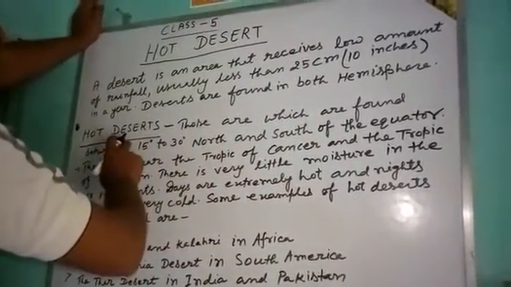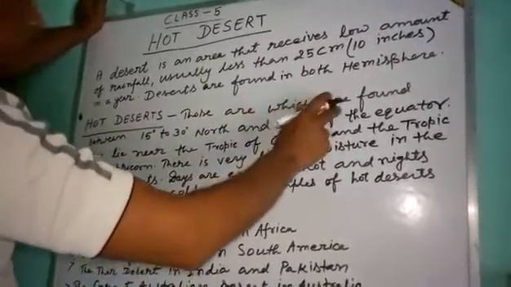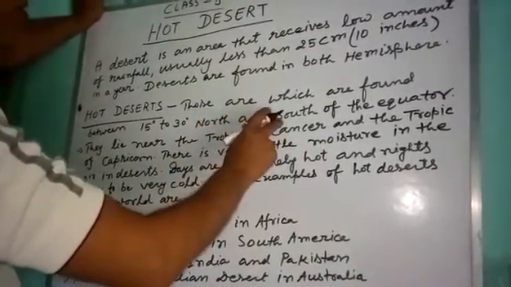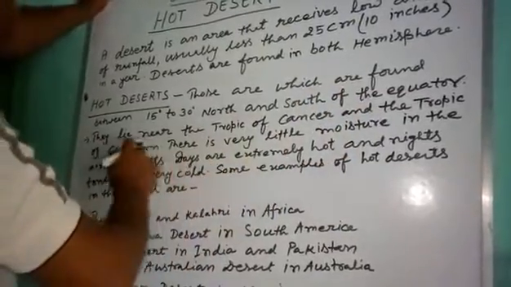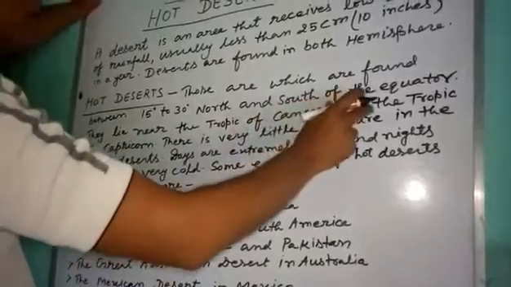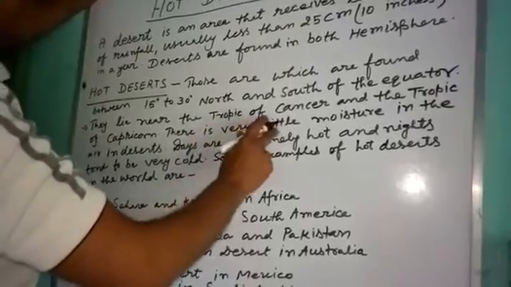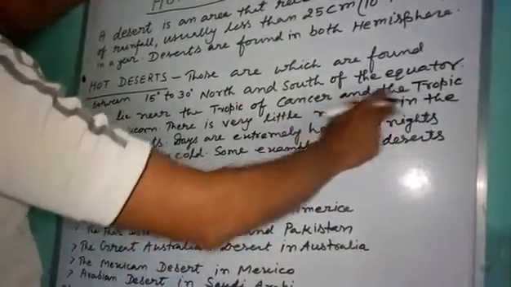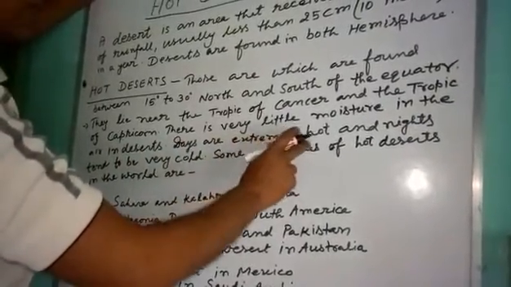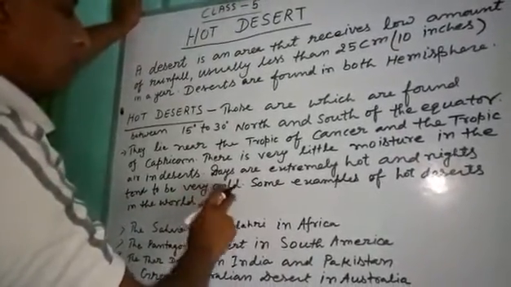First of all, we know that hot deserts are those which are found between 15 degrees to 30 degrees north and south of the equator. They lie near the Tropic of Cancer and the Tropic of Capricorn. There is very little moisture in the air in deserts. Days are extremely hot and nights tend to be very cold.